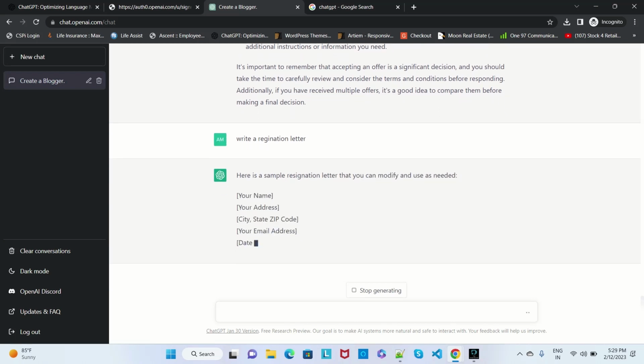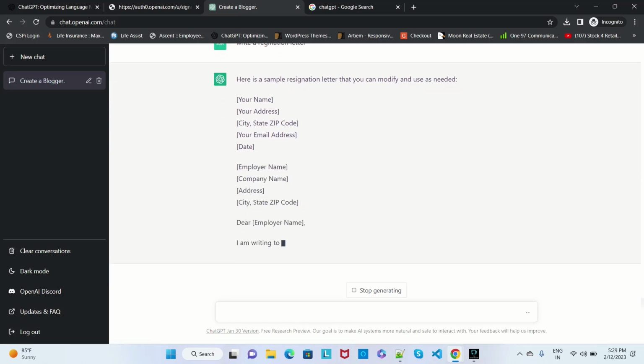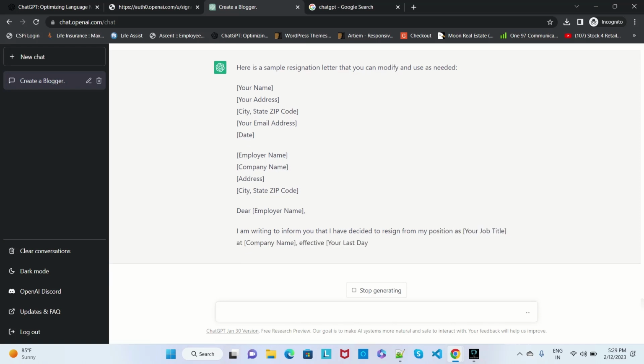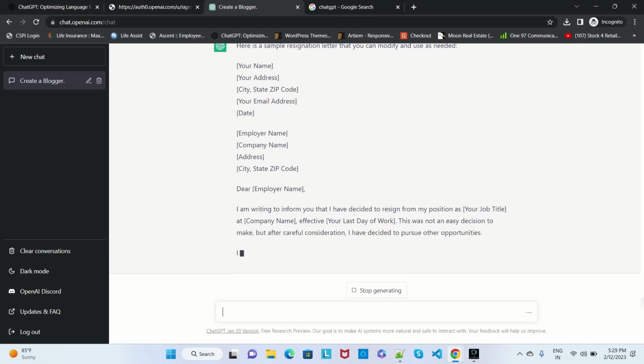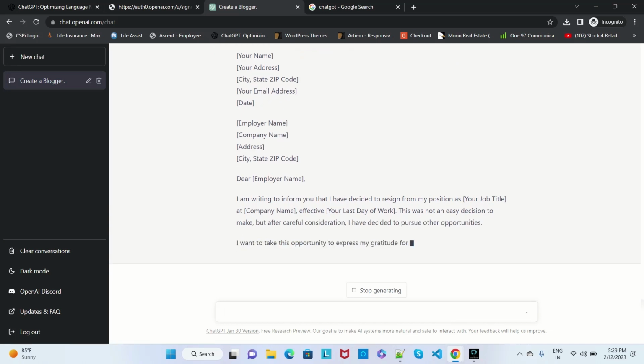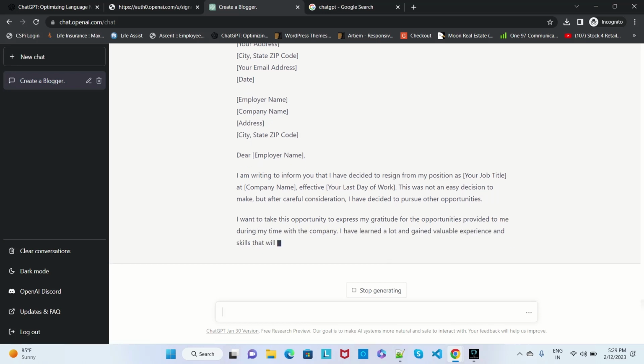You have to mention your name, address, employee name, company address, city and all. After that you can mention, I'm writing to inform you that I have decided to resign from my current position with the job title, company name, effective last date, with the designation and all. These things you have to cover, then copy paste and modify it as per your required changes.